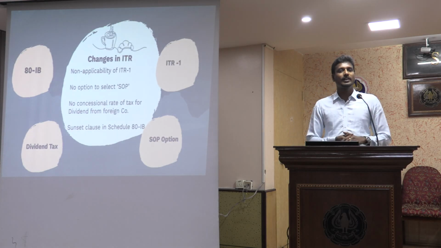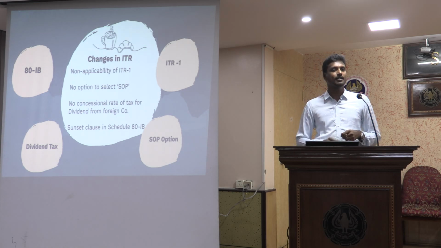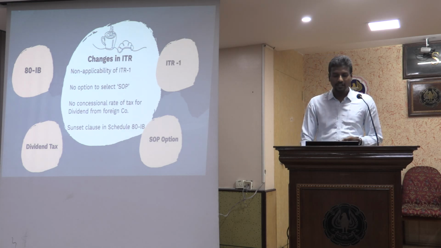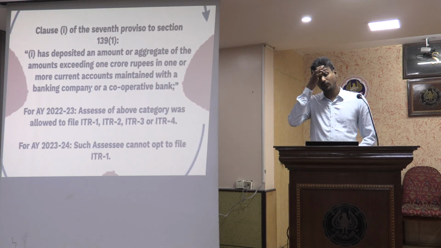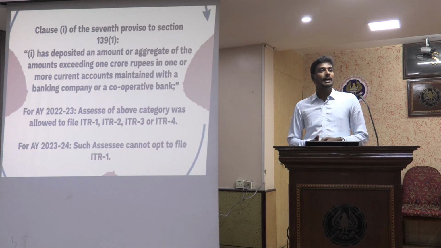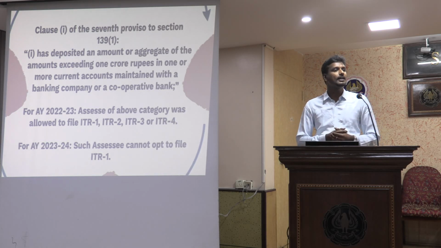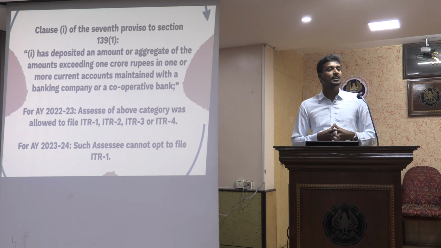Now quickly moving on to the ITR 23-24 changes that we need to take care of with this background. The first thing is the applicability of ITR 1. Earlier they were allowing certain categories of people. Under section 139(1) 7th proviso, there is a condition that if somebody has deposited more than 1 crore in the account, they are required to file the ITR. So this condition has been available for the last 2 years.